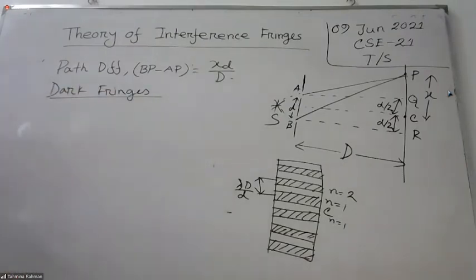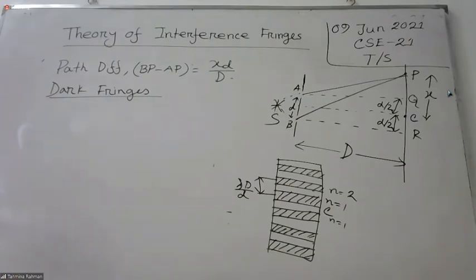In case of dark fringe, what is the criteria for the dark one? Odd multiplication of lambda by 2. Very good.